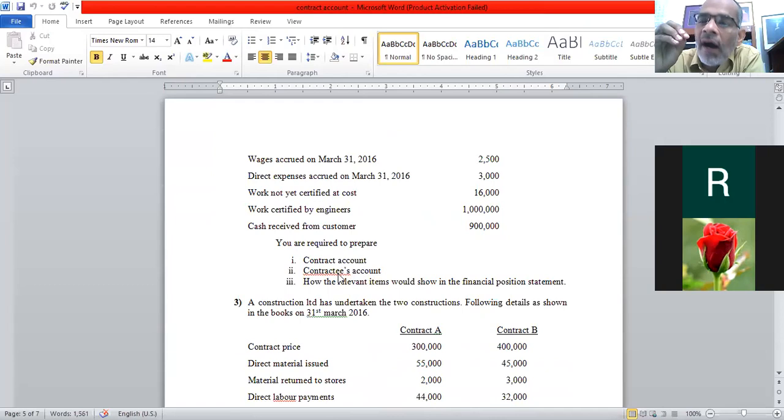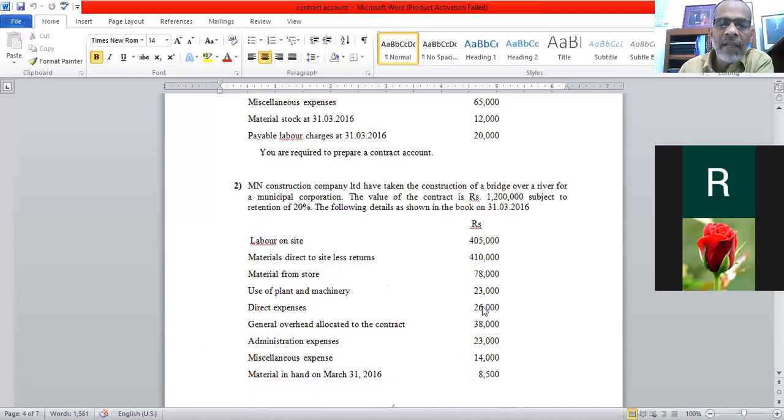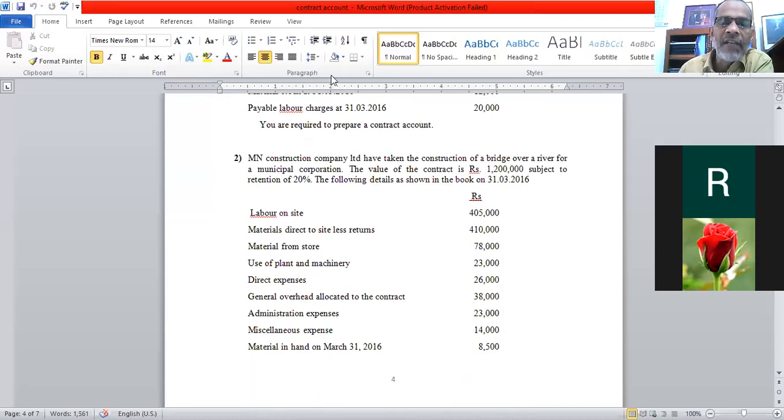Assume that you are a contractor and I am called the contractee. For me, you have to prepare the contractee account. You are a contractor, so you start the contract account. Contract account, contractee's account, and how the relevant items would be shown in the statement of financial position. Those are the requirements. I'll do that. Does anyone have this data? I will ask you how much, please tell one by one. Okay. Now I am going to share the whiteboard.